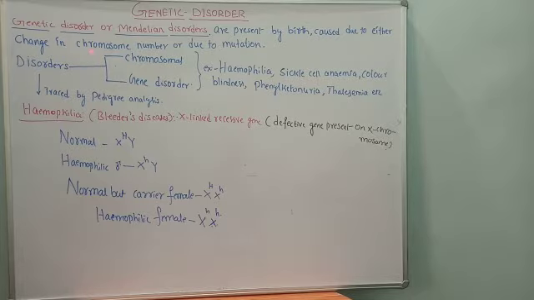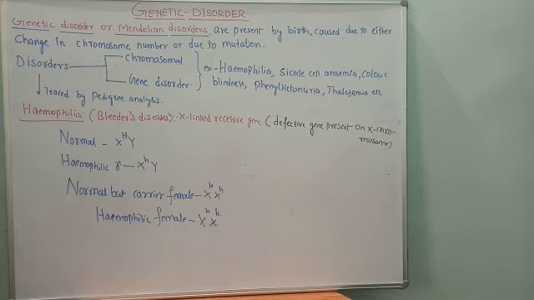What does chromosome number mean? We know that the human somatic cells have a diploid set of chromosomes, isn't it? If any change in that diploid set takes place, either by addition or deletion of one or more chromosomes, and there is a change in the chromosome number, that results in a disorder that leads to abnormality.